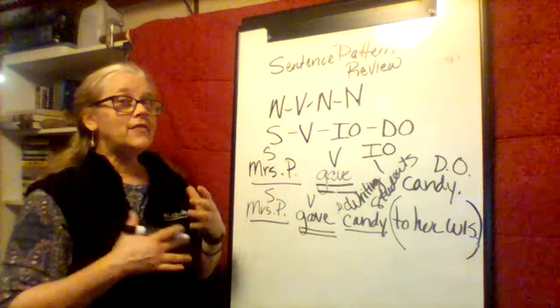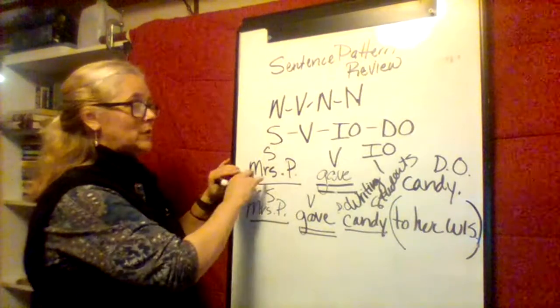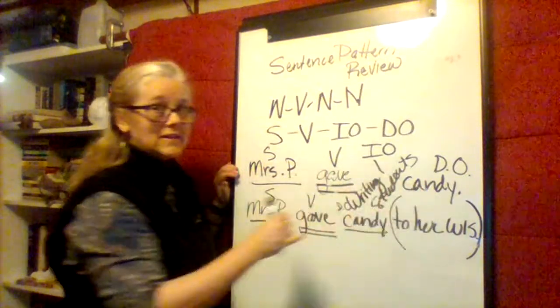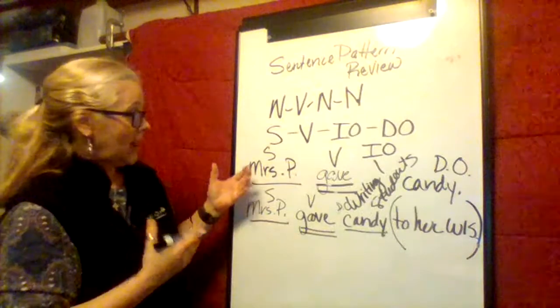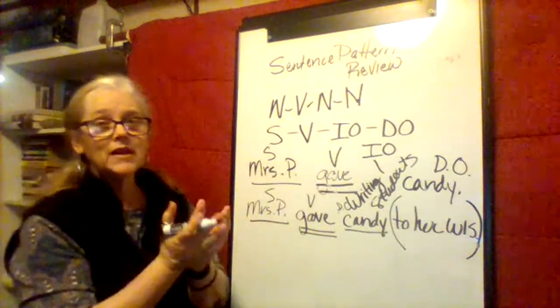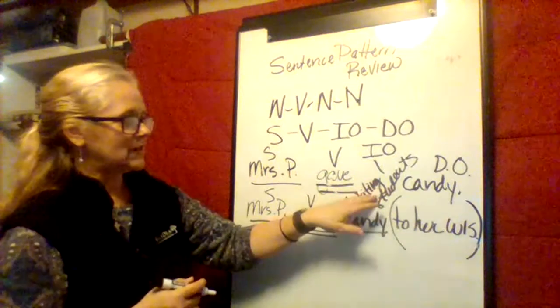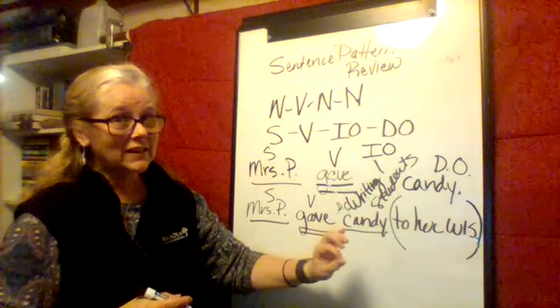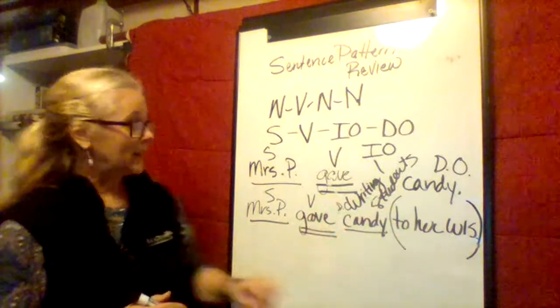Now, in the meaning of the sentence, Mrs. Pritchard gave Writing One students candy, the meaning is that I'm giving candy, and I'm giving it to you, my students. So the meaning is the same, but grammatically, they are not the same.